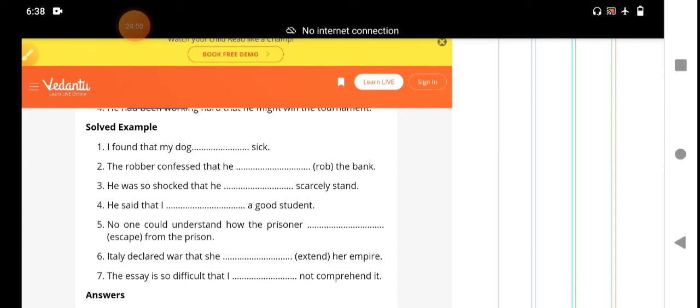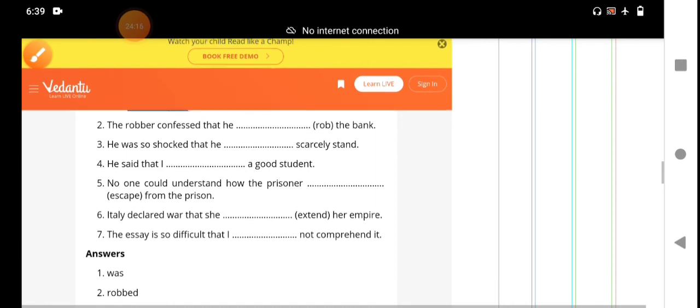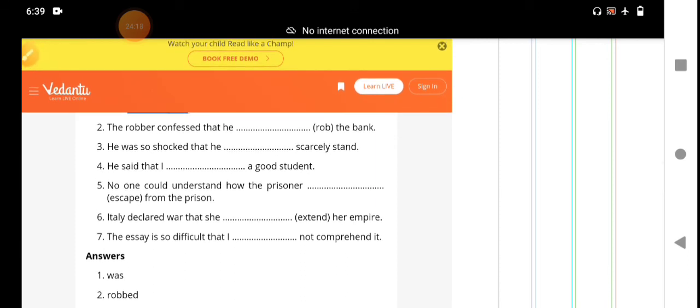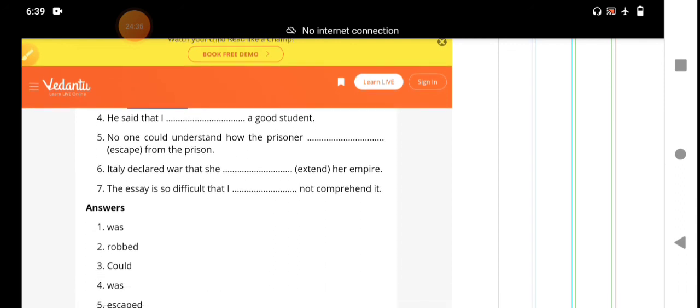I found that my dog was sick. Why? Because it is in the simple past tense, V2. "Was" is a past tense. The robber confessed that he robbed the bank. Why did we write this? This is also past tense, robbed. It is a sequence of tense. He was so shocked that he could scarcely stand. "Could" is past tense. He said that I was a good student.